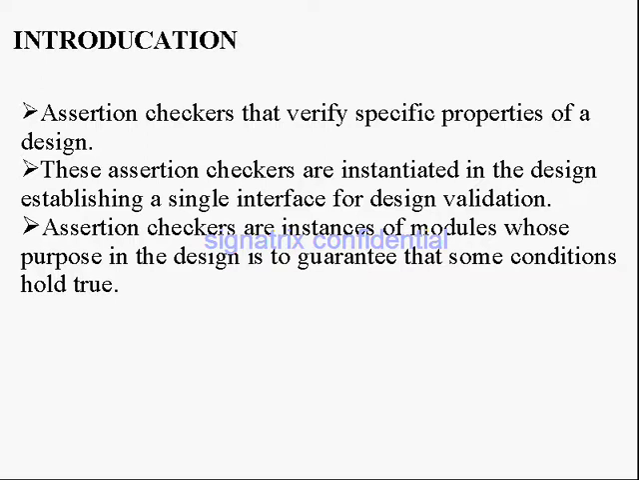Assertion checkers are instances of modules whose purpose in the design is to guarantee that some conditions hold true. For example, at a time only one grant should be high in the multi-master bus, right? So we can use that as a condition, and we should check that the condition holds true throughout the transaction. One more example is FIFO: the empty flag and full flag should not be high at a time. So this is another condition.